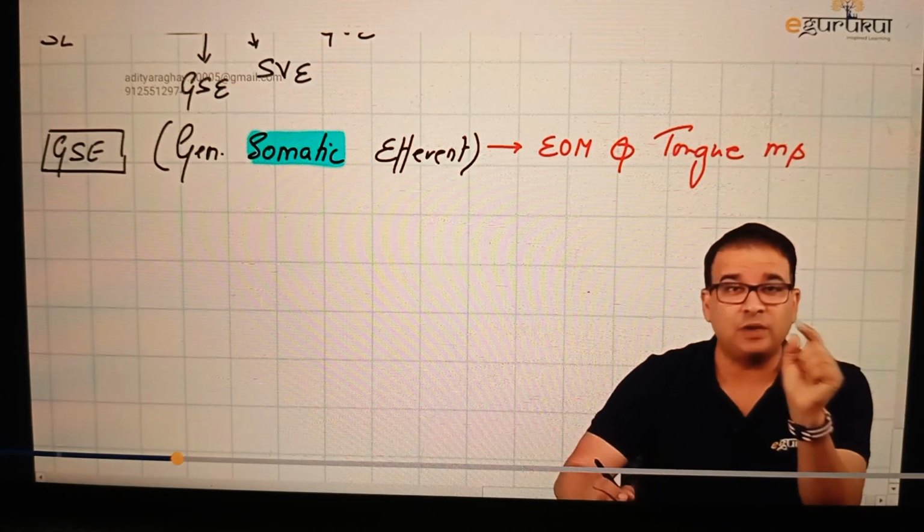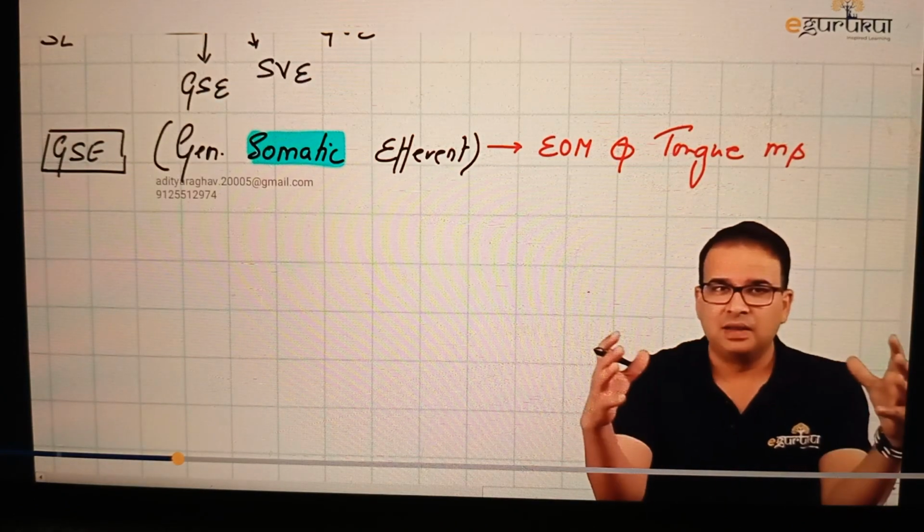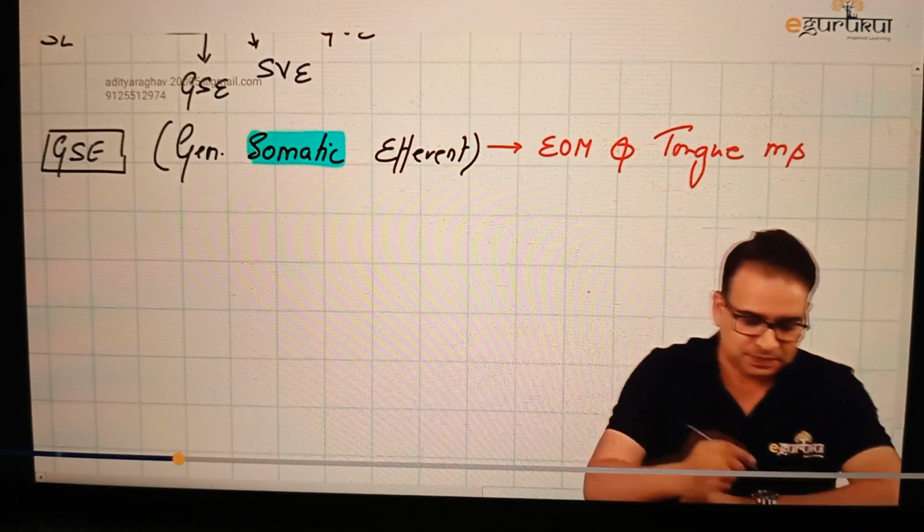Just catch the word somatic here. You have to find that one keyword. You will not have enough time in the exam to look into the entire abbreviation and then think about the name of the column. You have to catch the keywords.